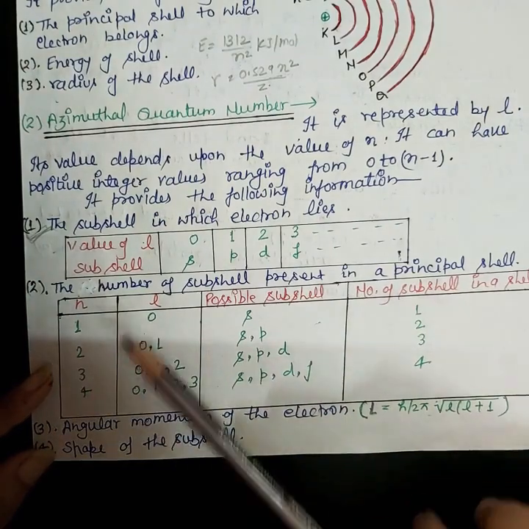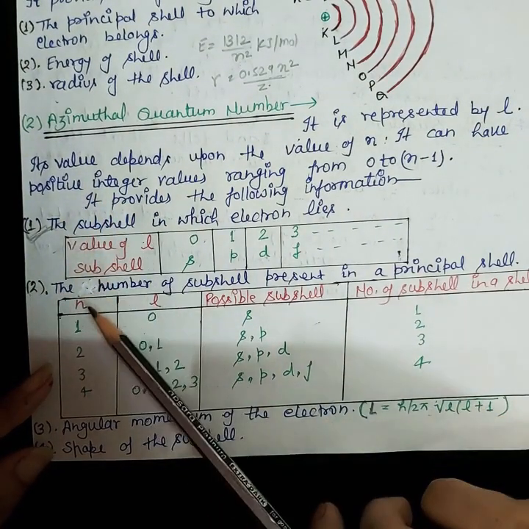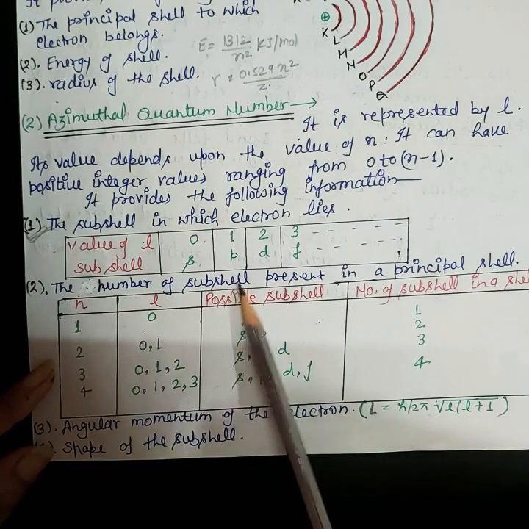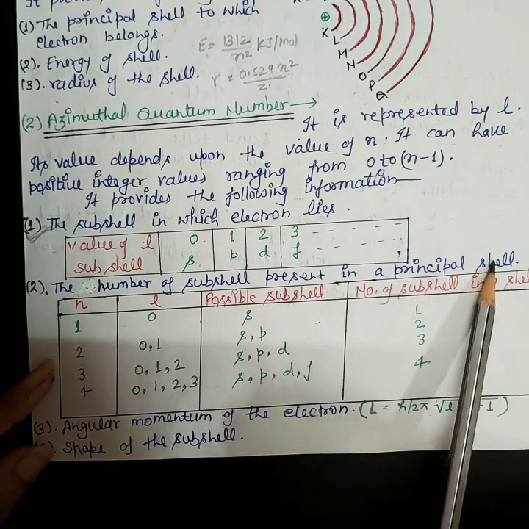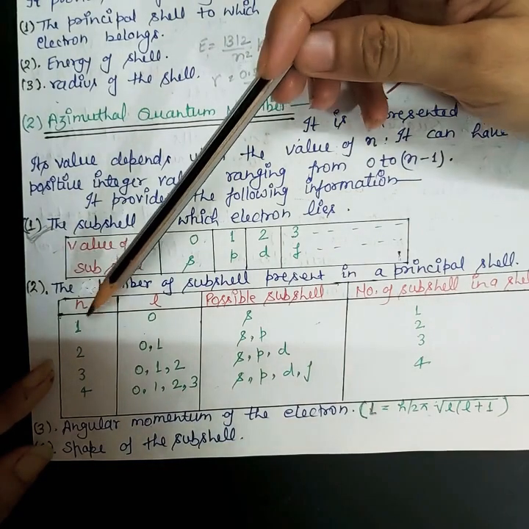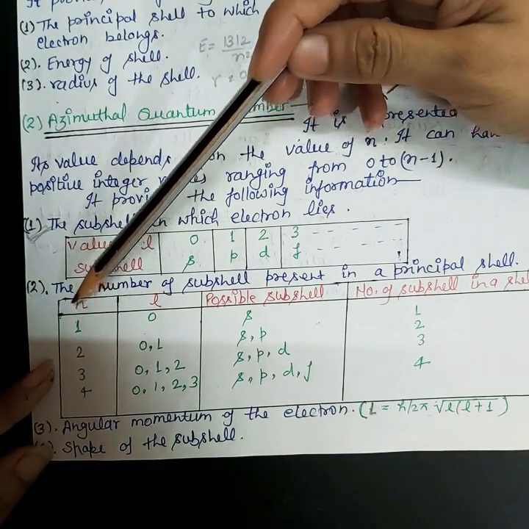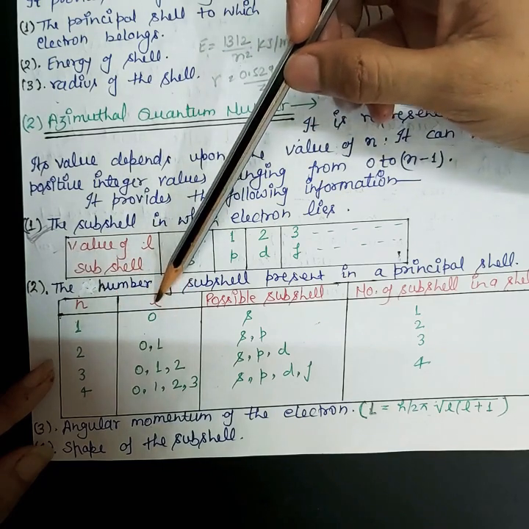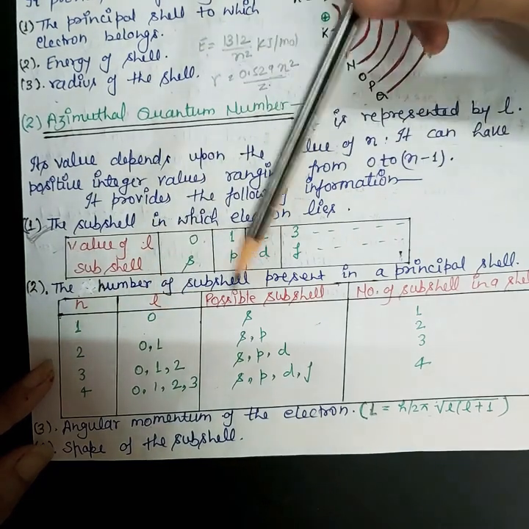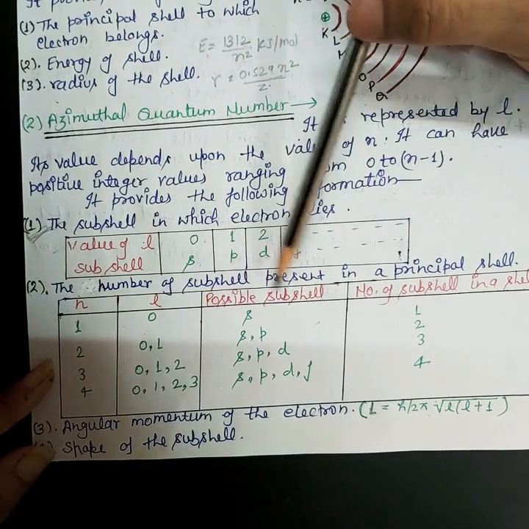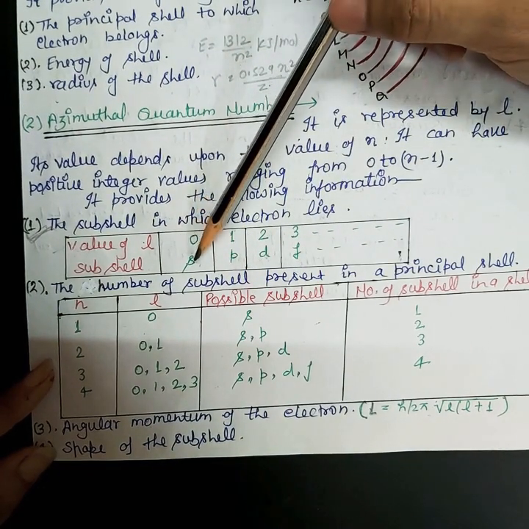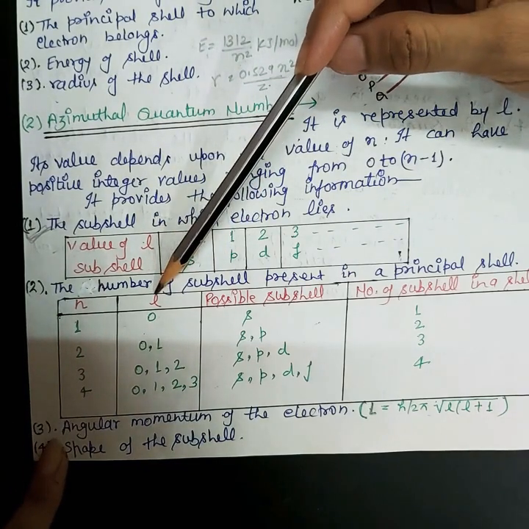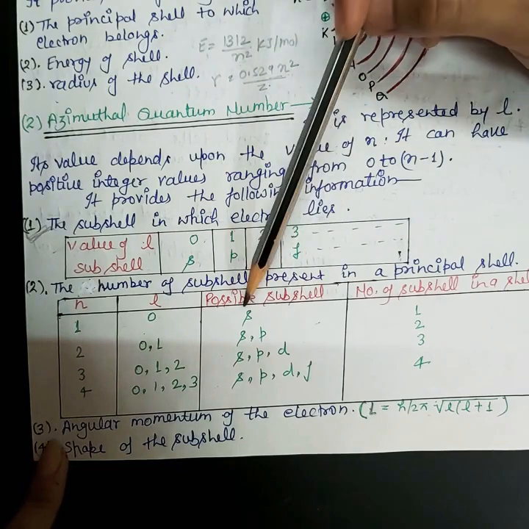Now the second point: the azimuthal quantum number provides information about the number of subshells present in a principal shell. Suppose n equals 1 is given. By knowing the value of n, you can calculate l, and after knowing the value of l, you know the possible subshell. As I told you, for 0 the subshell will be s. So l equals 0 and the possible subshell is s.